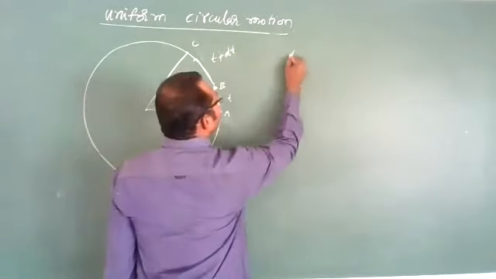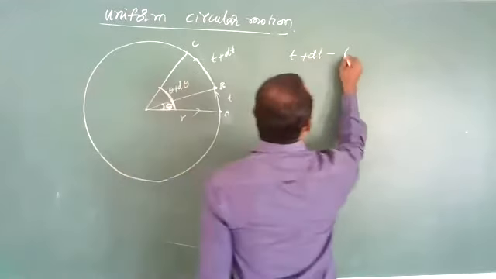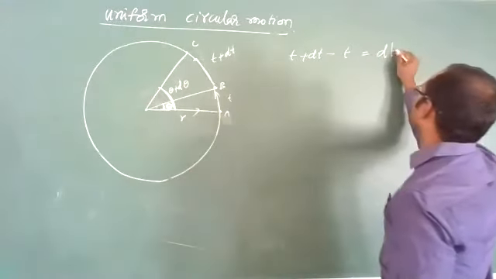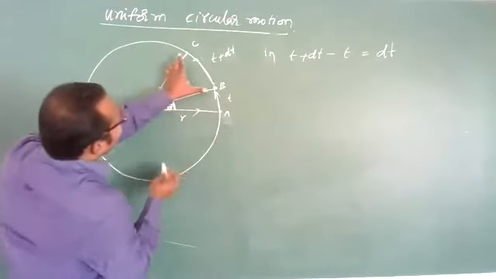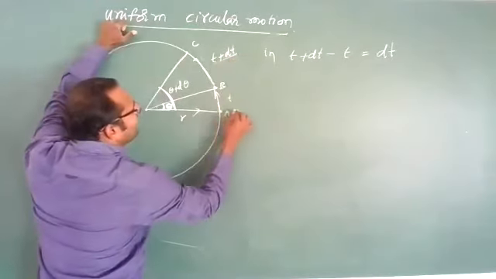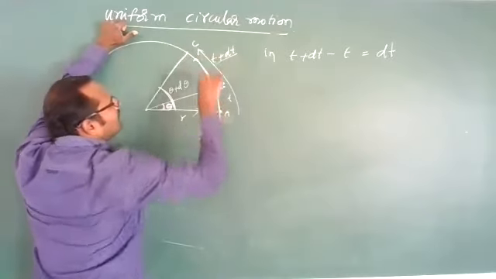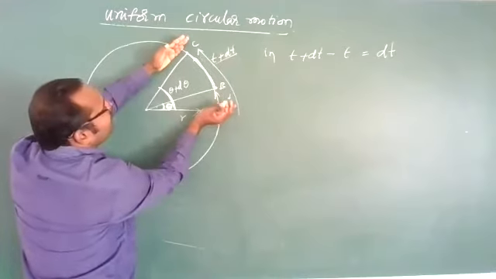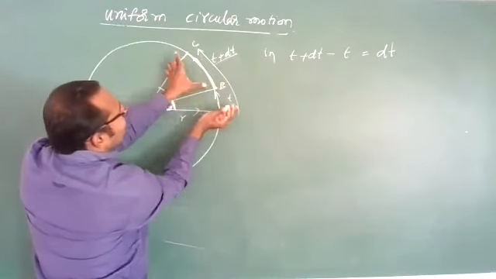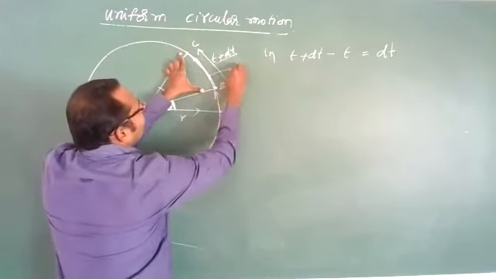Now, t plus dt minus t is equal to dt time. From this total time, if we subtract this time, we get this time, which is nothing but dt.